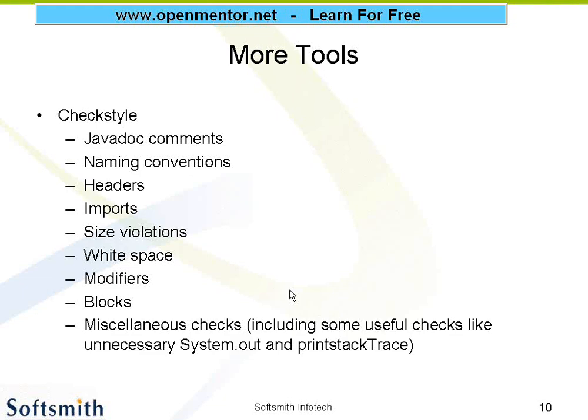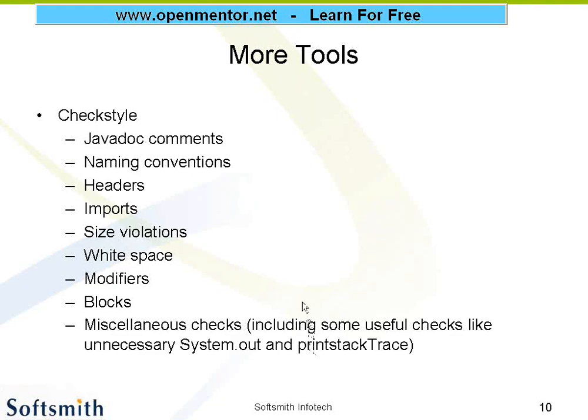If you try to insert more characters, those violations will be spotted. The white spaces, if you have used unnecessary white spaces, will be spotted. Modifiers, blocks, miscellaneous checks like unnecessary System.out and printStackTrace. If those are not necessary, they will also be captured.